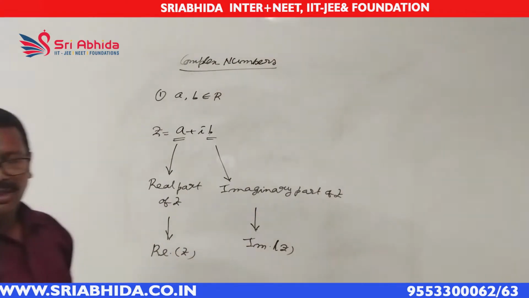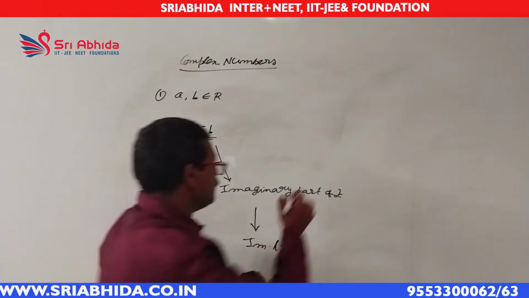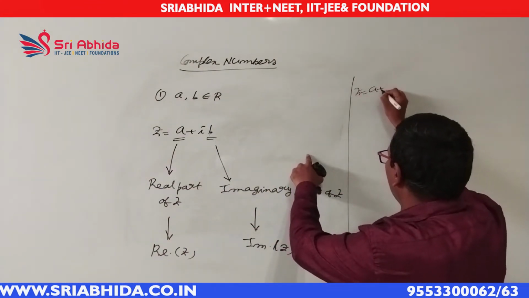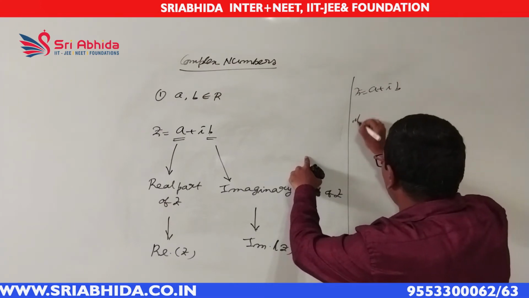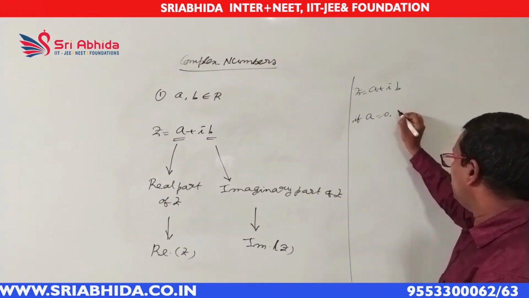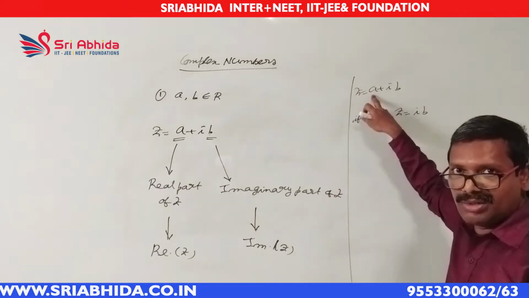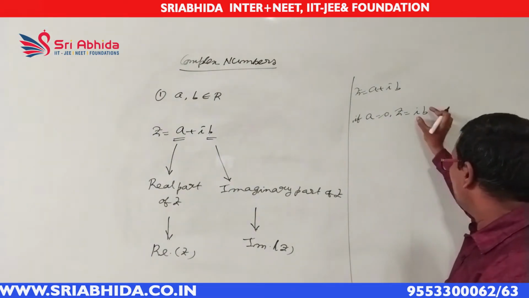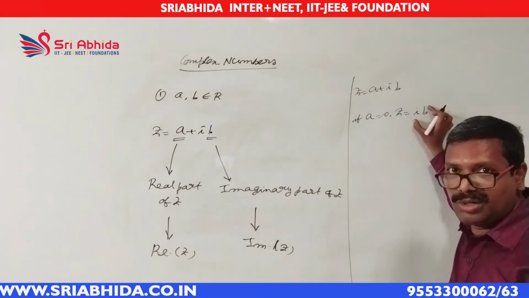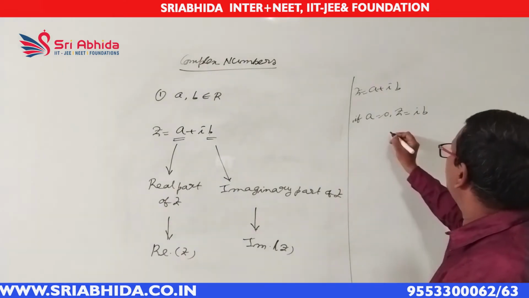Suppose in a complex number, z equals a plus ib. Suppose if a equals 0, then what happens? In z, only ib remains. If a becomes 0, then only ib remains. That means only the imaginary part remains here. So this type of complex number is called a purely imaginary number because it has only an imaginary part.